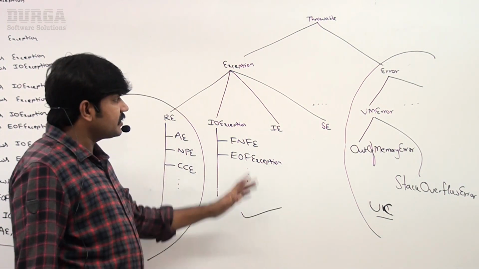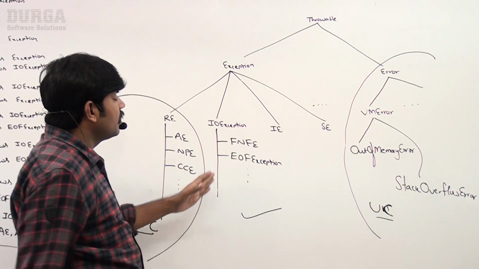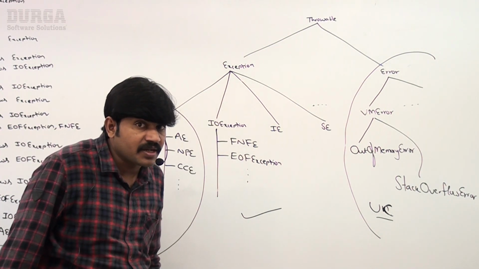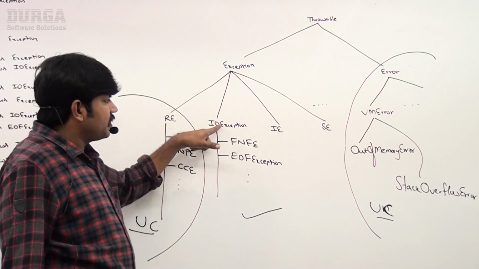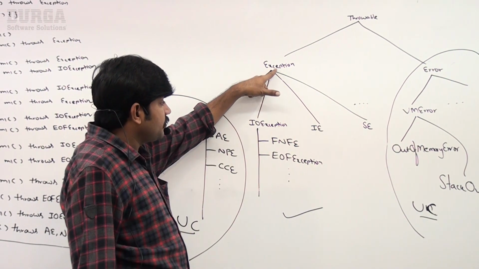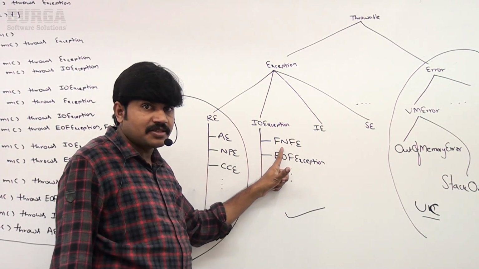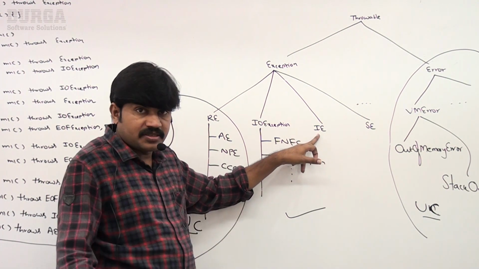Except this part, the total remaining part is by default considered as checked exceptions. Can you please observe? IOException, checked exception. FileNotFoundException, checked. InterruptedException, checked exception. ServletException, checked exception.